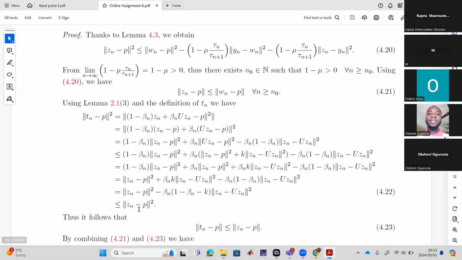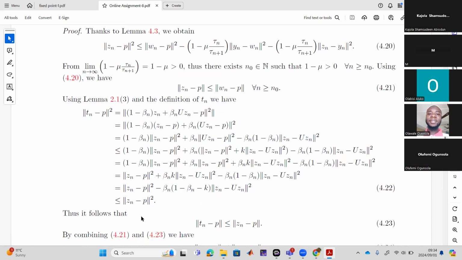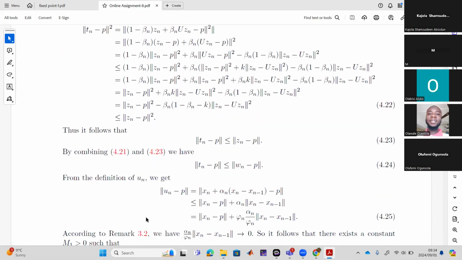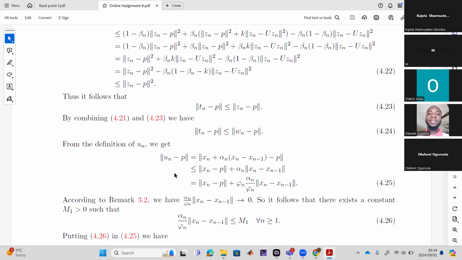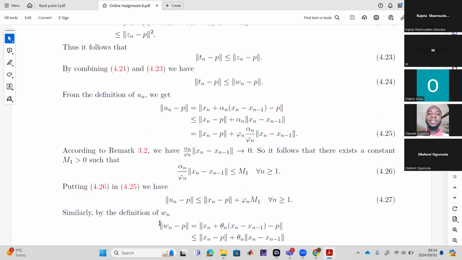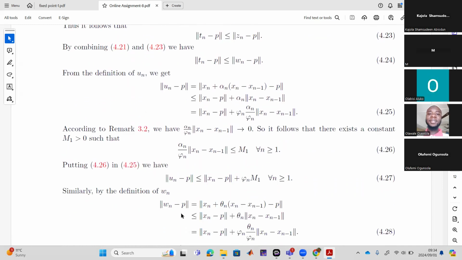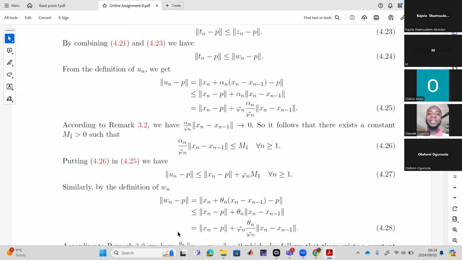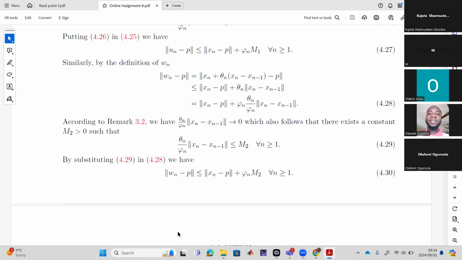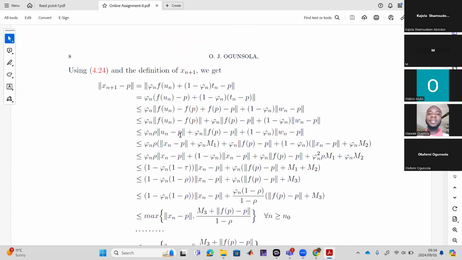So we have that ||t_n minus p|| squared is less than or equal to this. If you take the square root of both sides, this is another estimation without the square, estimation without the square. And finally, x_{n+1}. So he estimated u_n, and also w_n. He also estimated w_n. Okay, so alpha_n here, and theta_n for the second one. So after estimation, it got this. Then at the revision, it was without the square.